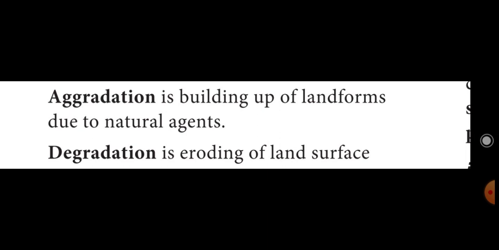Which are the natural agents? Rivers, groundwater, winds, glaciers and sea waves. Then degradation means eroding of the land surface.